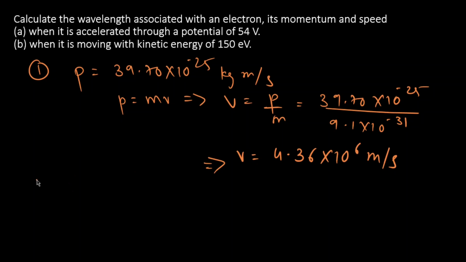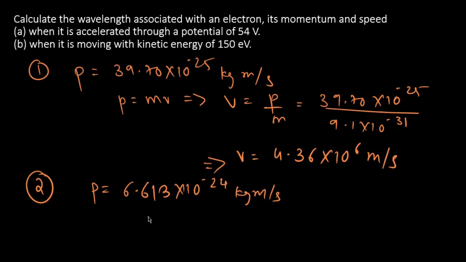So for the second case now, the momentum that we got was p equal to 6.613 into 10 raised to minus 24 kg meter per second. Similarly, for this, the value of v we get is 7.26 into 10 raised to 6 meter per second.